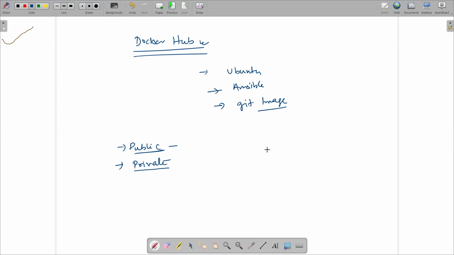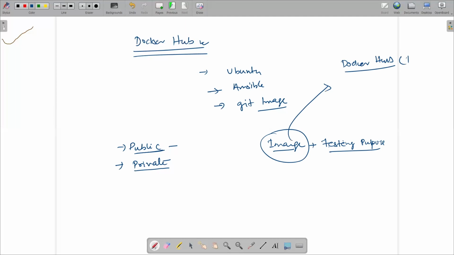Suppose that we have created one image, right? This image is created for testing purposes, or this image needs to be shared with another person in another location. So we have to push this image to the Docker Hub on the private repository. So we can create our private repository over the Docker Hub, and another person can pull these images from there.